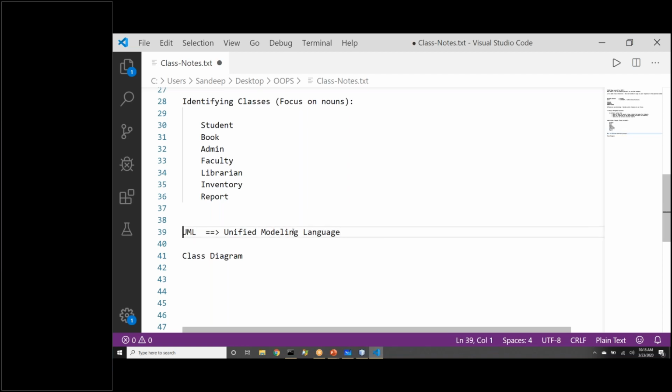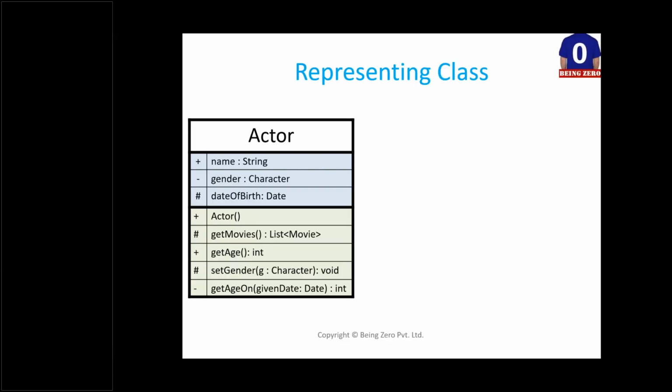So this is a language to pictorially represent object-oriented entities. It is not only for classes. This language is vast. Right now, what we are seeing in this language, one category or one area of diagram we are talking about in UML, and that is class diagram. So this is the way we represent class. Now let's pay attention to the various sections of this diagram.